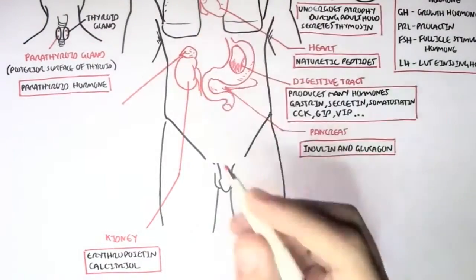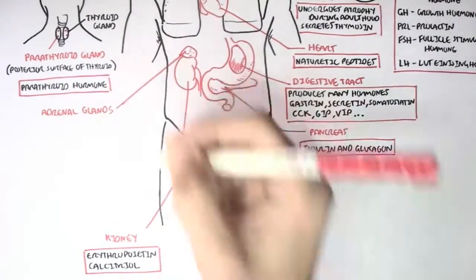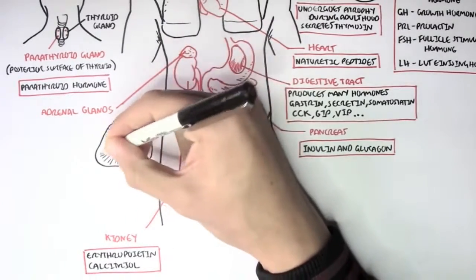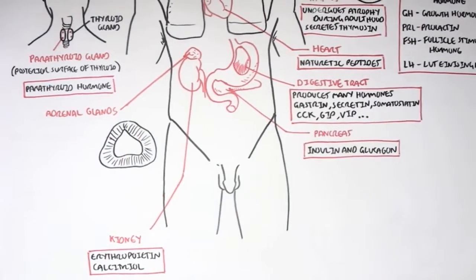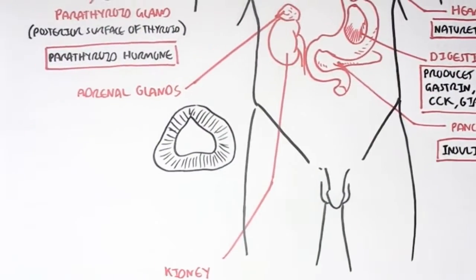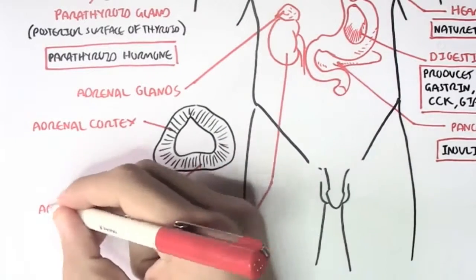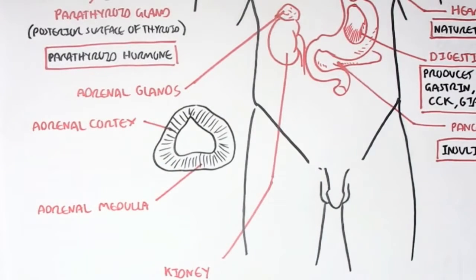If we take a cross-section of the adrenal glands, we have two adrenal glands, of course, because we have two kidneys. If we cut a cross-section of the adrenal glands, we have the adrenal cortex, the outer part of the adrenal glands, and then we have the adrenal medulla, the middle of the adrenal glands. And this line I'm drawing for the adrenal medulla is meant to be in the middle of the adrenal glands, not on the outside. It's a mistake.